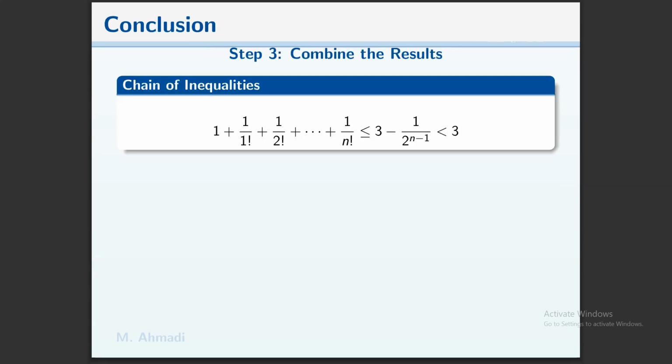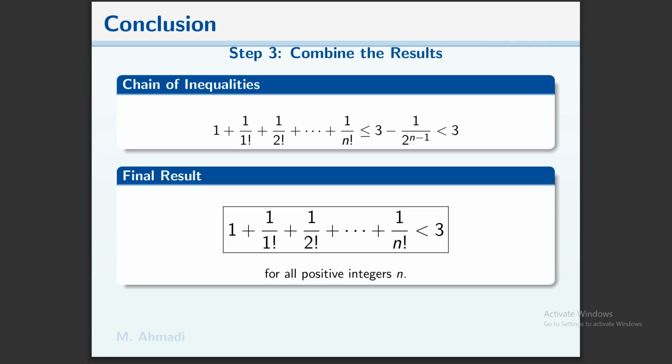So after combining the results, we have that 1 plus 1 over 1 factorial plus 1 over 2 factorial plus so on plus 1 over n factorial is less than 3 minus 1 over 2 to the n minus 1, which is less than 3.